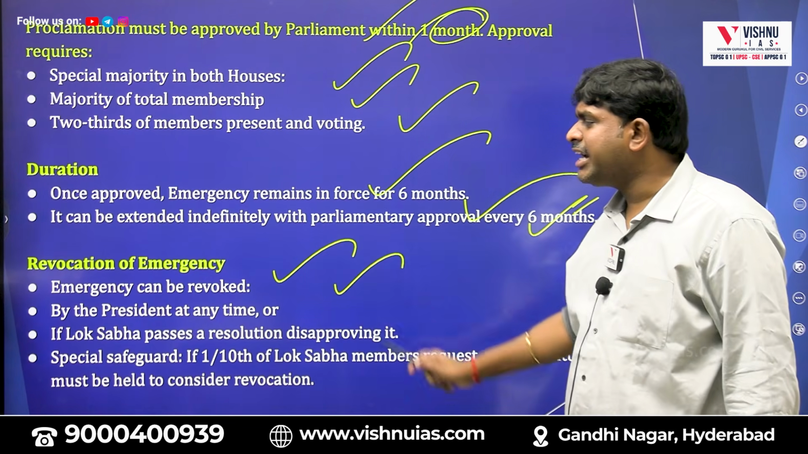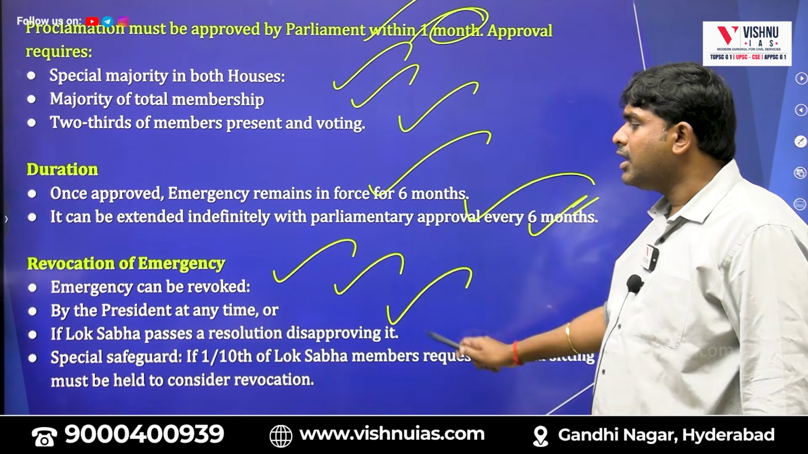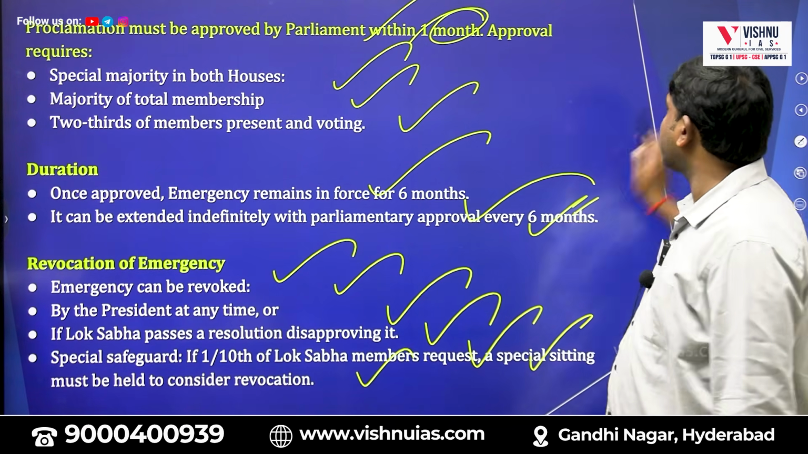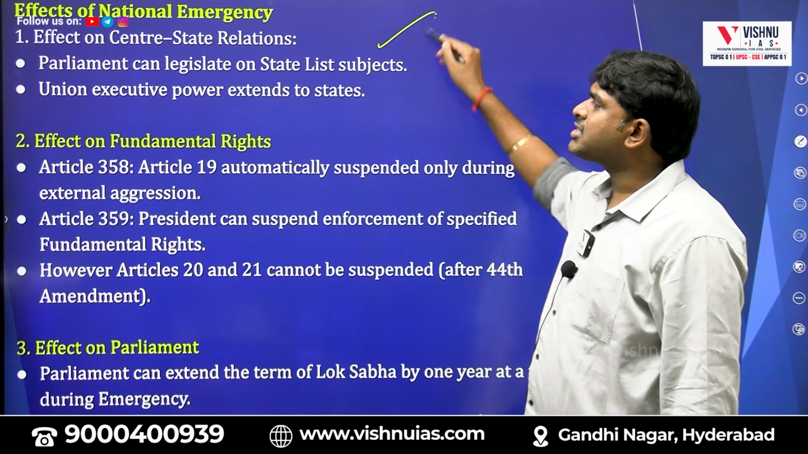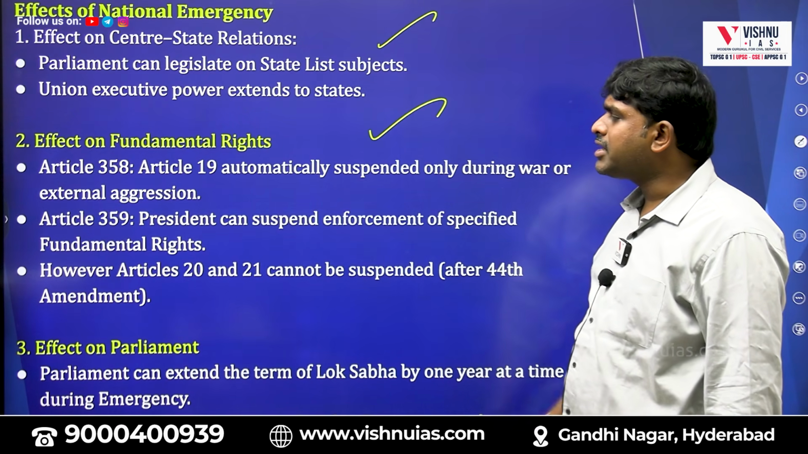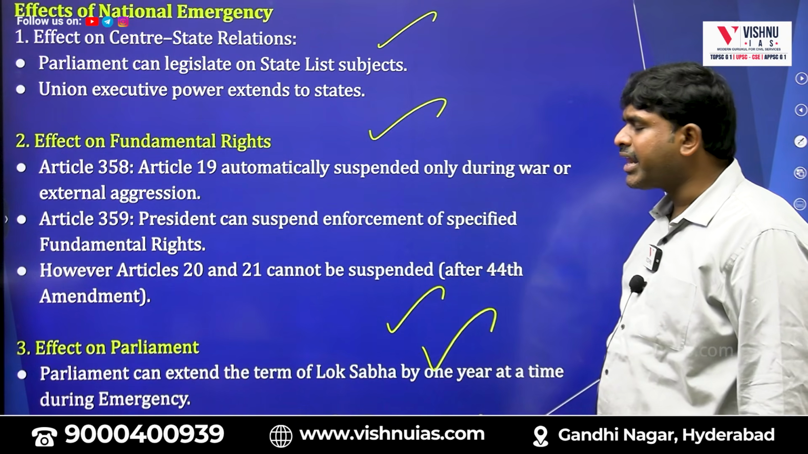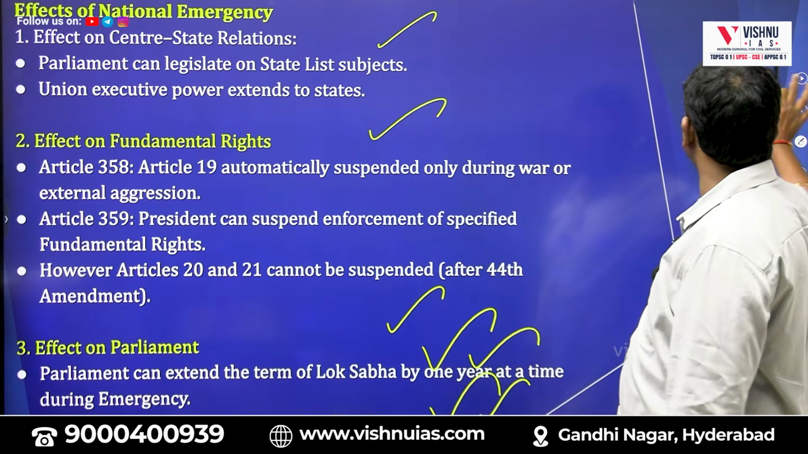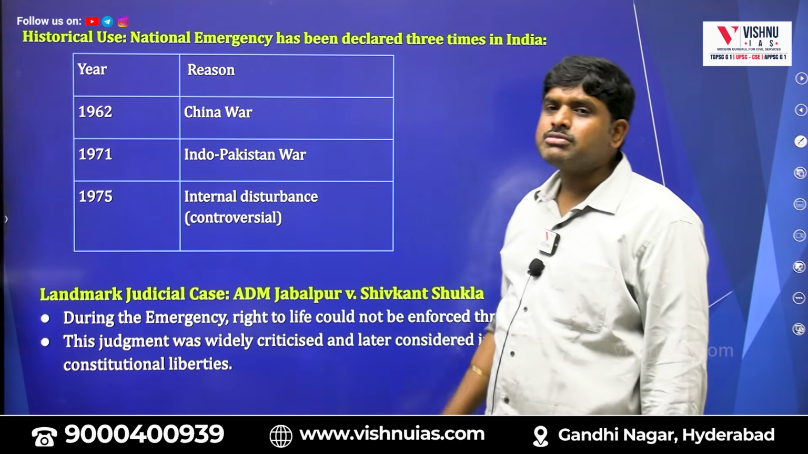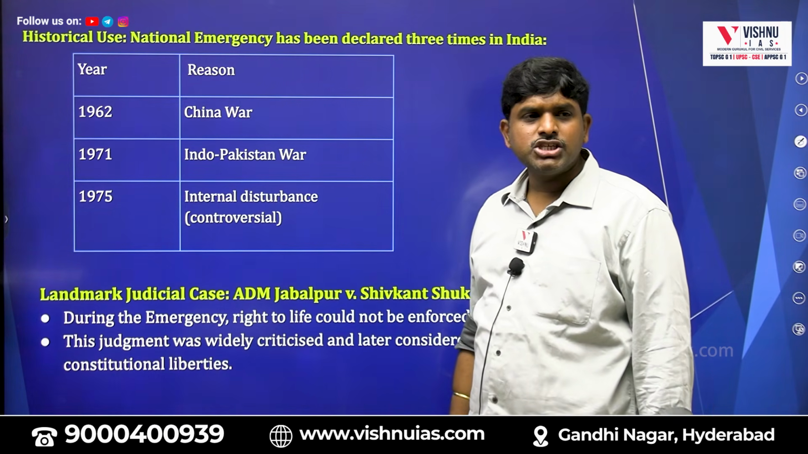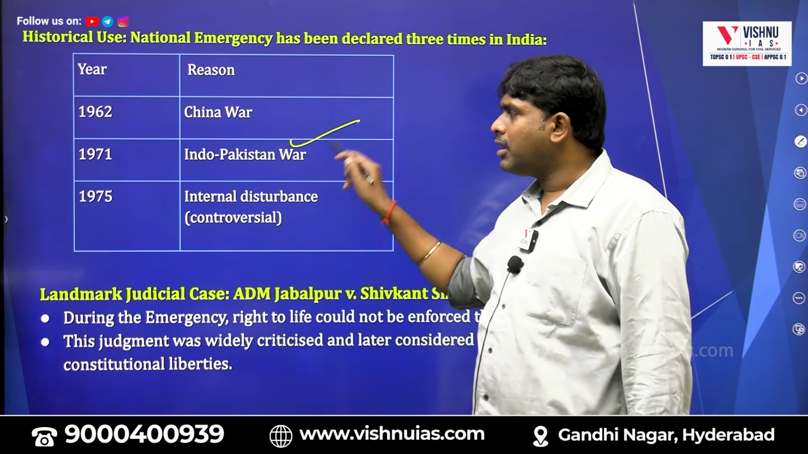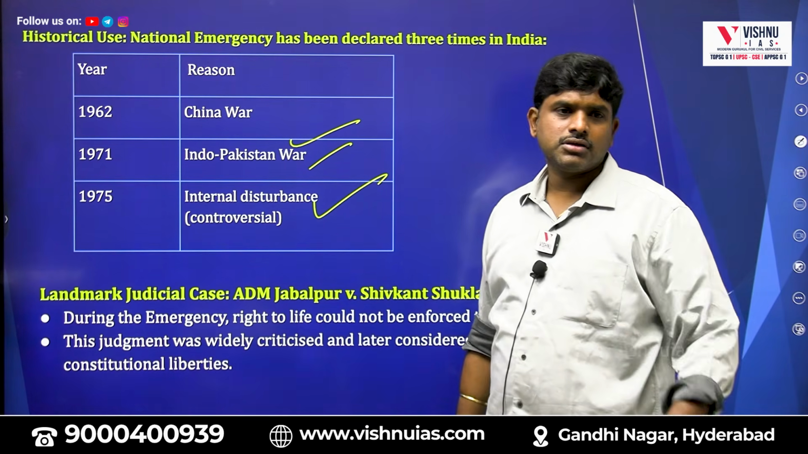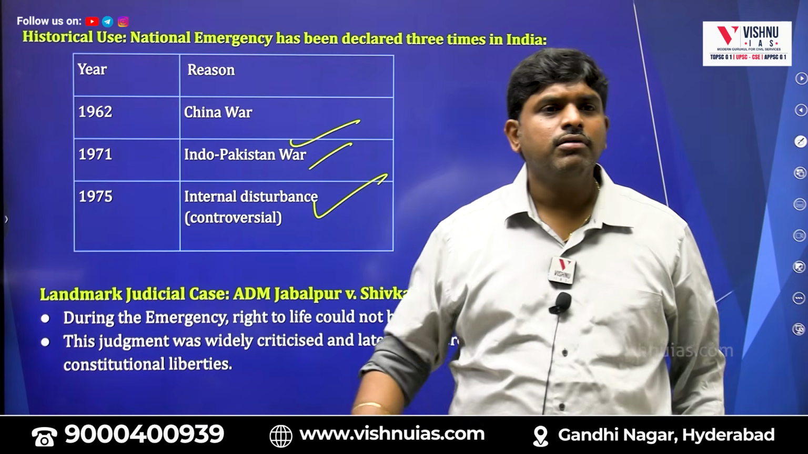Emergency can be revoked by the President anytime if Lok Sabha passes a resolution disapproving it. As a special safeguard, if 1/10 of Lok Sabha members request, a special sitting must be held to consider revocation. It affects center-state relations, fundamental rights, and Parliament. Parliament can extend the term of Lok Sabha by 1 year, which cannot exceed 6 months after emergency ends. We have had 3 national emergencies up to now: 1962, China War; 1971, Indo-Pakistan War; 1975, internal disturbances.